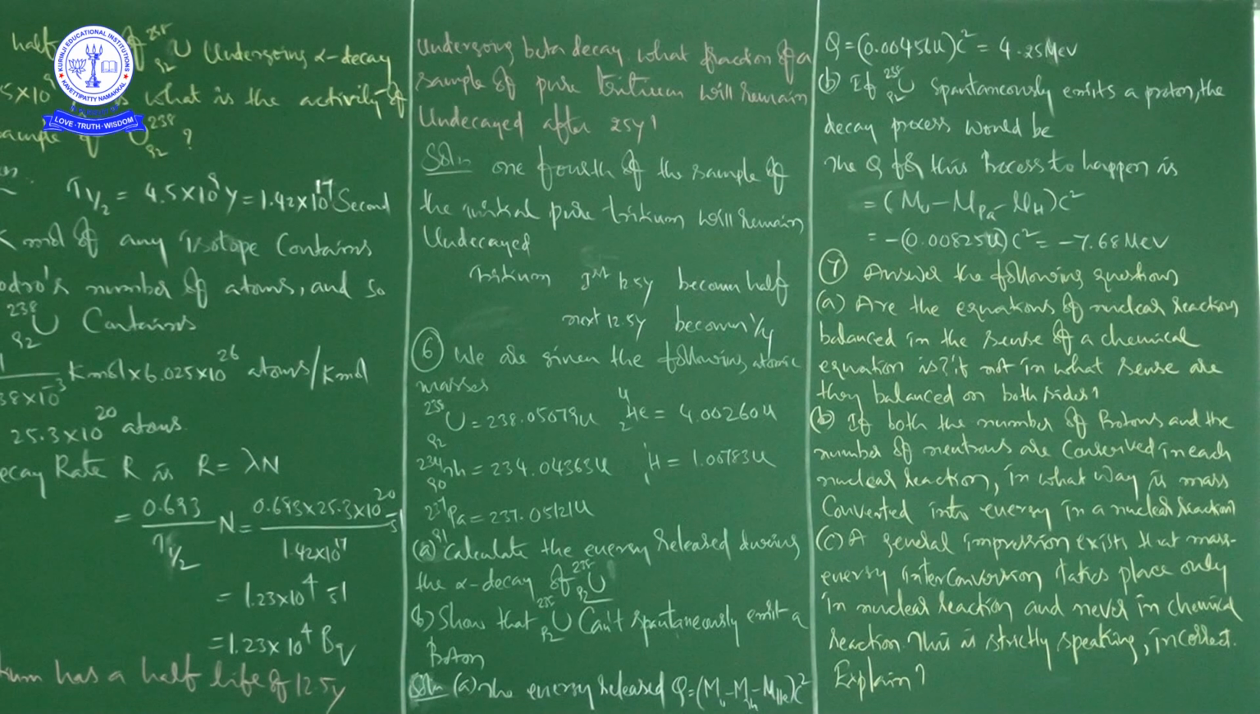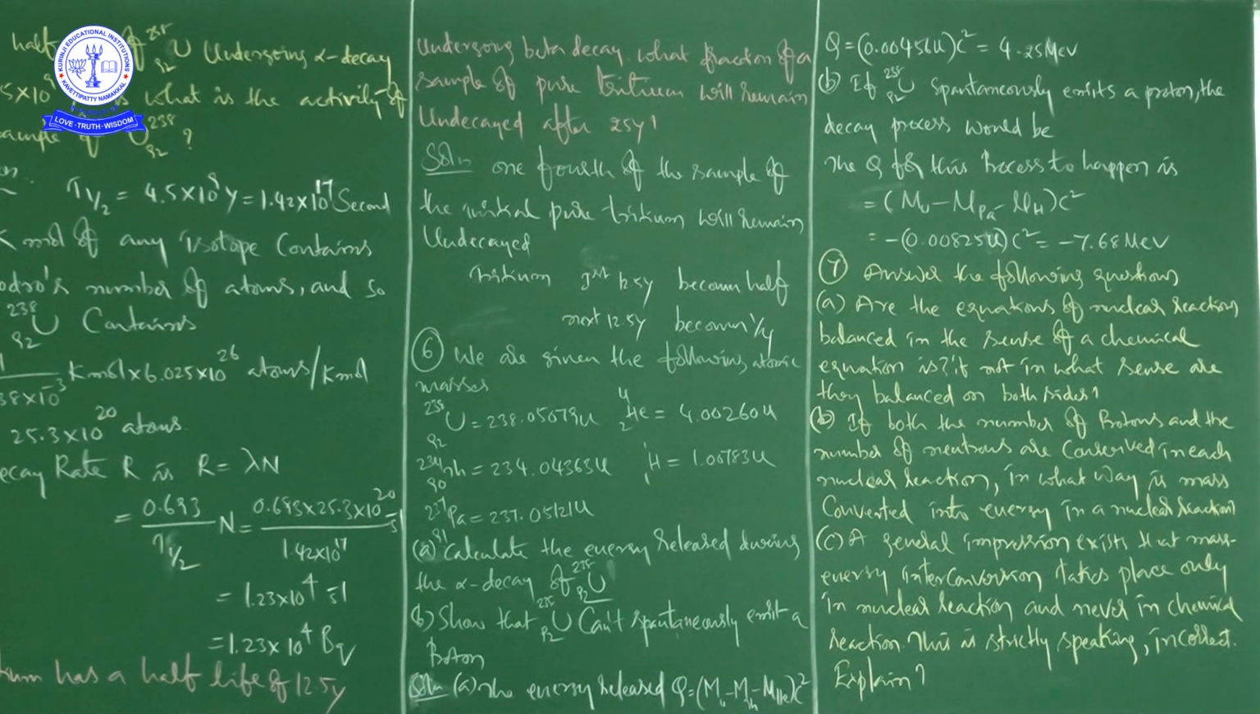Next problem, the seventh example problem. They have given 3 questions, and these 3 questions give a lot of logical and valuable information. So here the questions are written and I will tell you the answers. First A, then B, then C. The first question is: are the equations of nuclear reaction balanced in the sense of a chemical equation? If not, in what sense are they balanced on both sides?